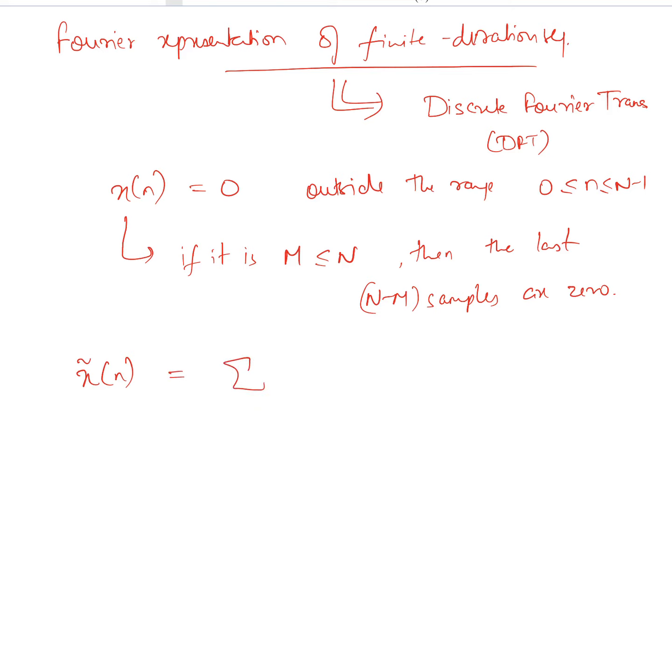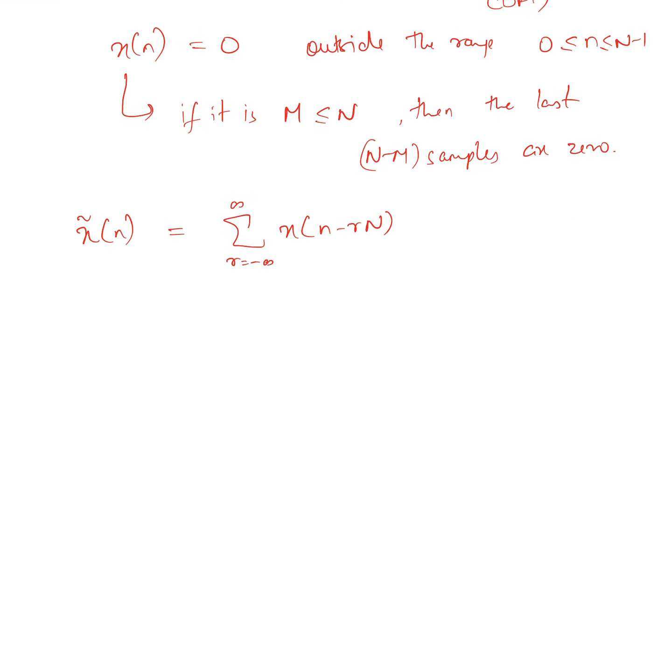In fact, we derived this formula in the last lecture, where the summation is from r equals minus infinity to infinity of x of n minus r times capital N. At the same time we also saw how you can recover x of n from x tilde of n, the periodic sequence, over the length N. Otherwise it would be 0. This we had seen in the last lecture.